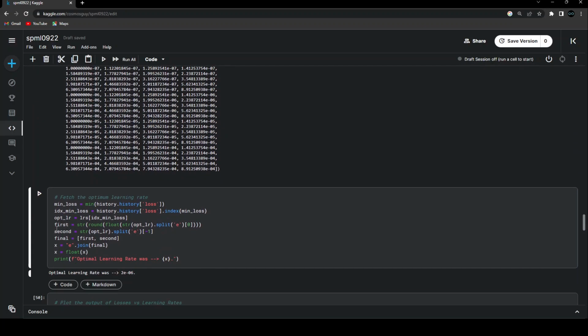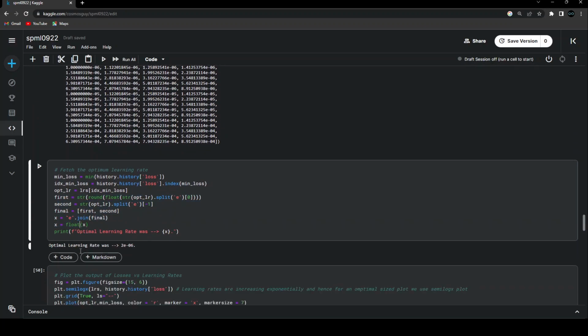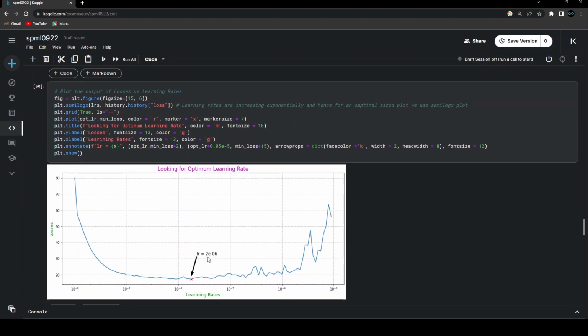And now all the other lines that you can see after this optimal learning rate are used so that the output of the optimal learning rate that I'm showing is neat. Because over here, that's not the exact value. I just rounded off the first part. It was 2 point some different value, 2 point something e power of minus 6. But now just for my graph to look neat and clean, I'm rounding it off.